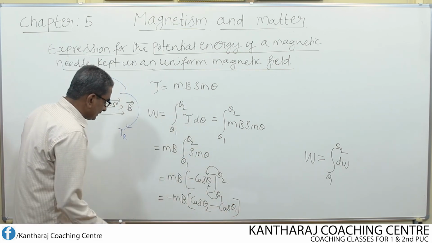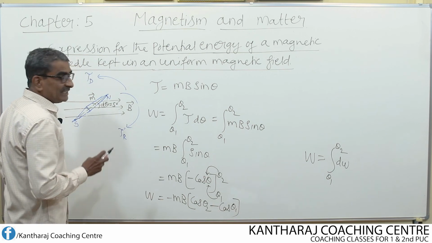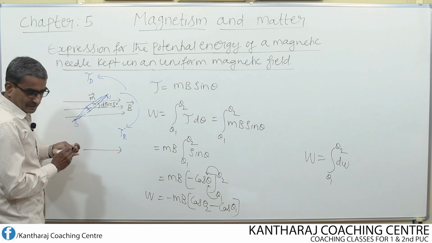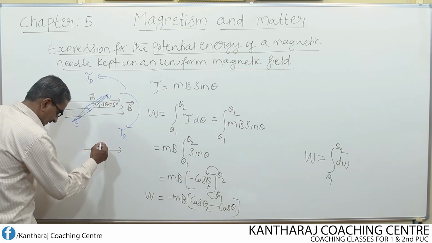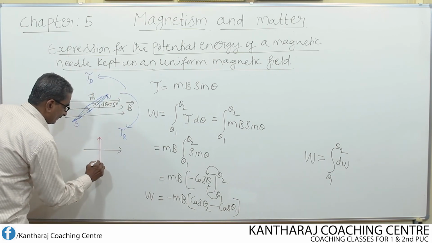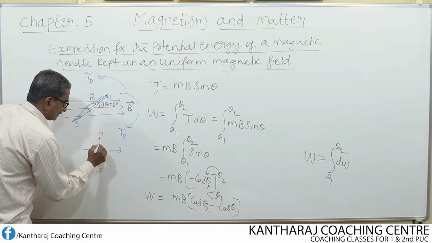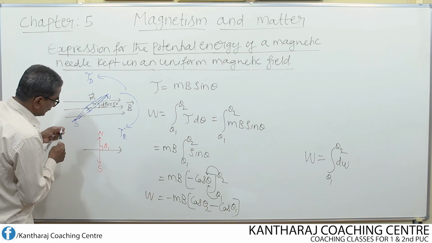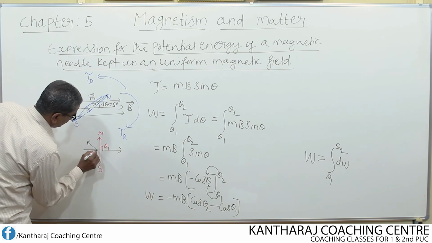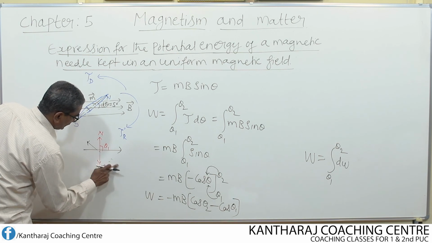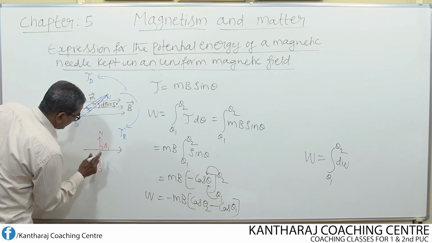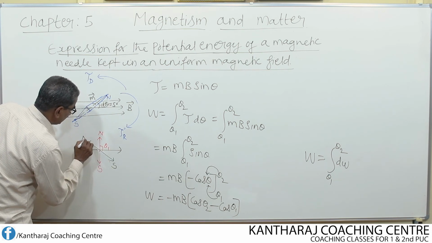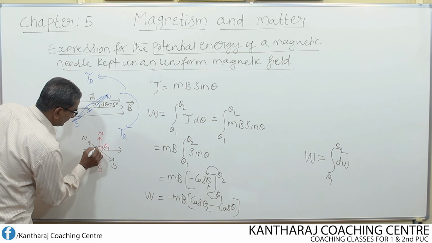So this is nothing but the total work done in rotating the magnetic needle from where to where? Look here, from this position. So this is south, this is north. What is this angle? Theta 1. From this position to another position. What is that position? Theta 2. So this is south, this is north. Now this angle is theta 2.